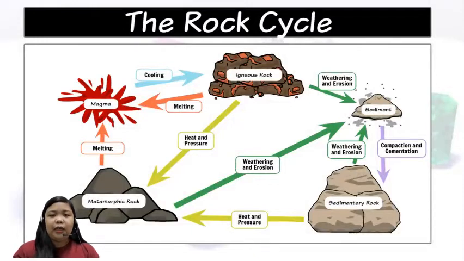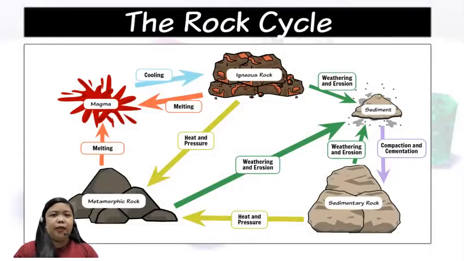Next, when these sediments undergo compaction and cementation, they will form a sedimentary rock. Have you observed that we have formed another rock from a pre-existing rock, right? From igneous, we have created a sedimentary rock. Next, from sedimentary rocks, we can transform it once again into another form of rock. But how is it possible? Or is it really possible to transform sedimentary rocks into another form of rocks?